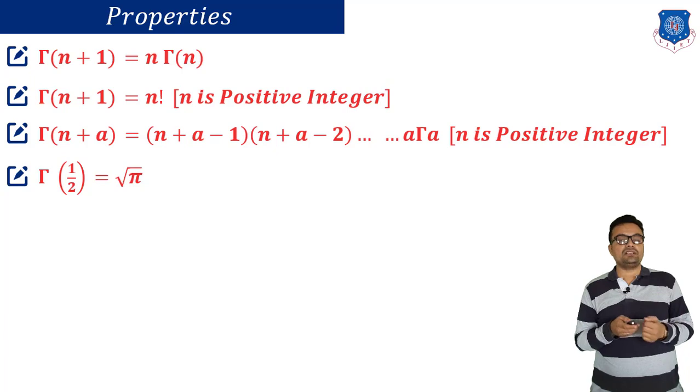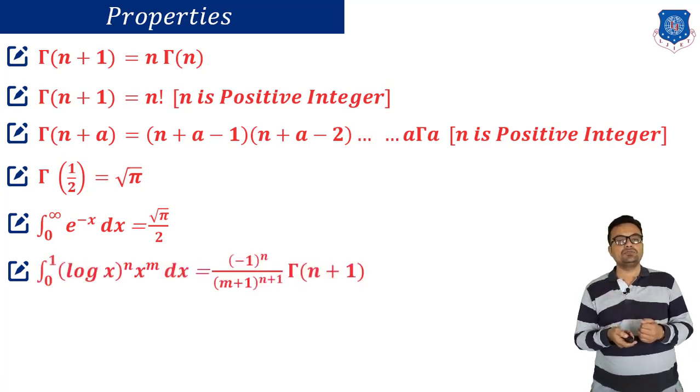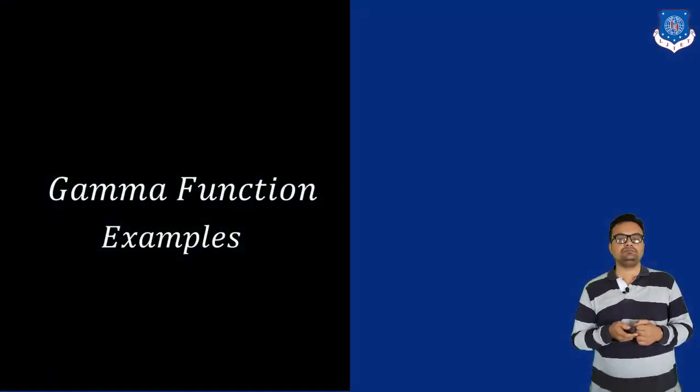Gamma of 1/2 is nothing but root pi. And the integral from 0 to infinity e raised to minus x square dx is root pi by 2. The integral from 0 to 1 of log x raised to n times x raised to m dx is minus 1 raised to n upon m plus 1 raised to n plus 1, times gamma of n plus 1. You should remember all these properties. Now let us move to the examples.